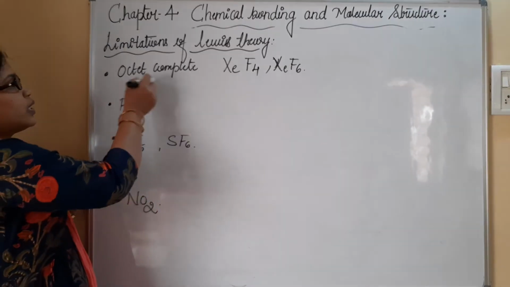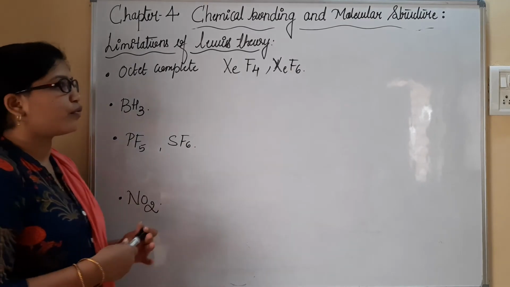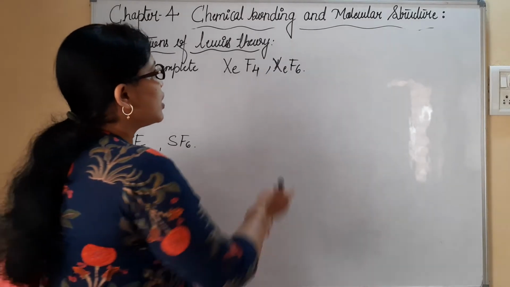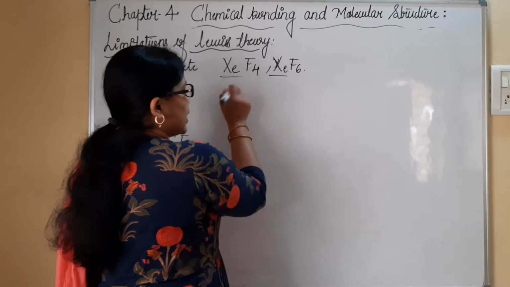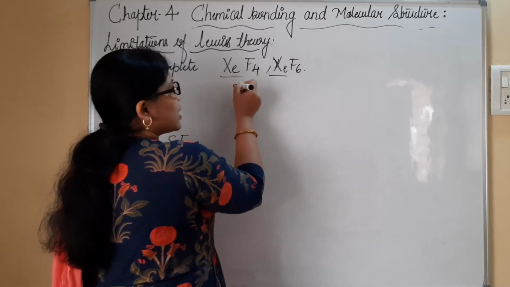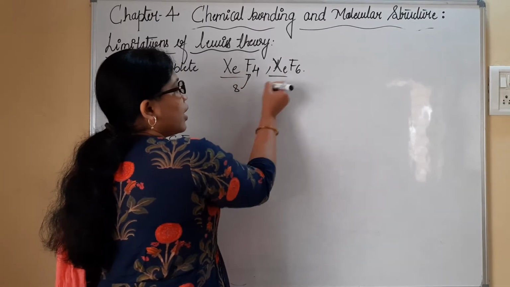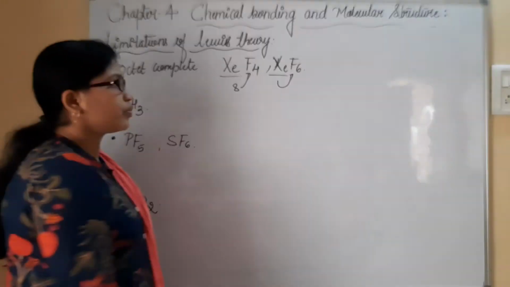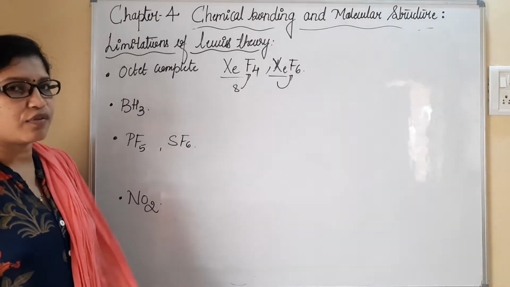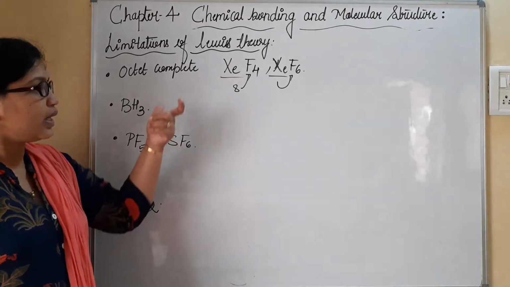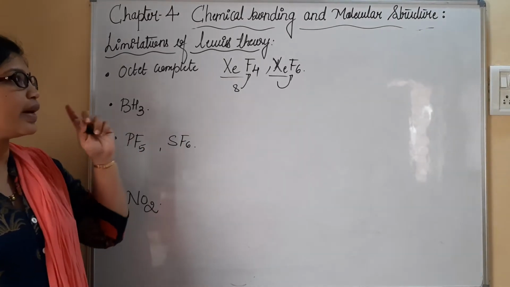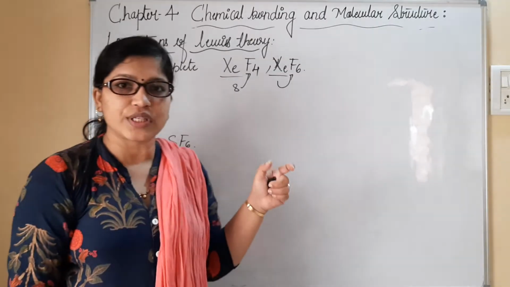So consider particularly XeF4 and XeF6. Xenon, being a noble gas with its octet complete, still reacts with fluorine and forms XeF4 and XeF6.